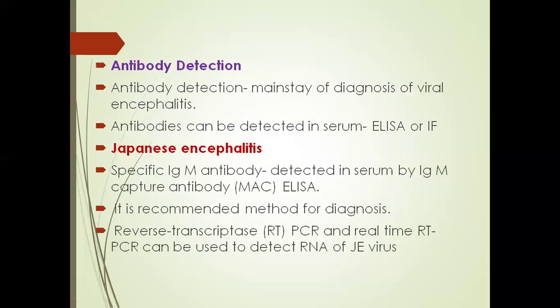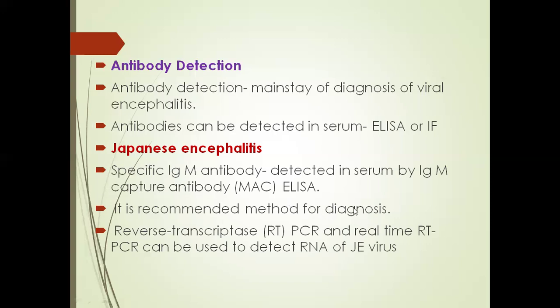Next, antibody detection. Antibody detection is the mainstay for diagnosis of viral encephalitis. These antibodies in the serum can be detected by ELISA, enzyme-linked immunosorbent assay, or immunofluorescence test. In case of Japanese encephalitis, we can identify specific IgM antibodies in the serum sample by capture antibody ELISA, MAC-ELISA.